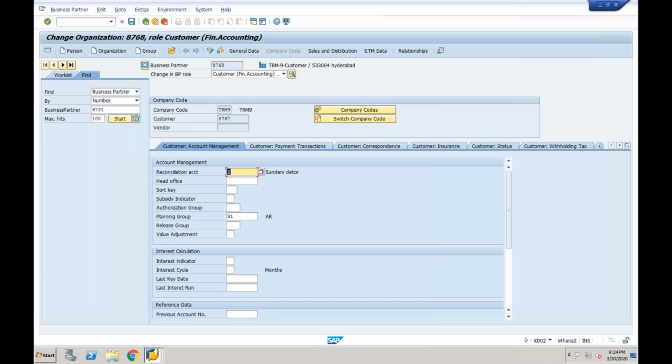Yes. Where can I control? Go to business partner settings. TRM business partner settings. What is it called? That is what I am asking. Field status group? No, field status group is different. Field status group is only for GL accounts.